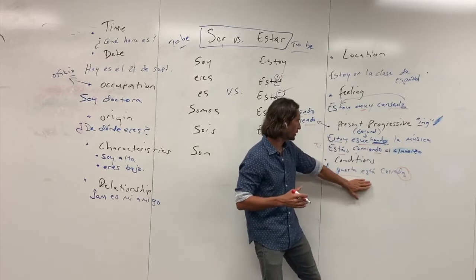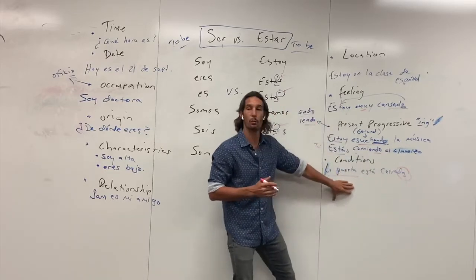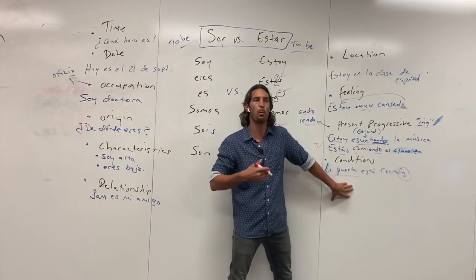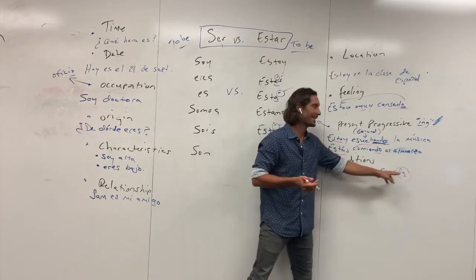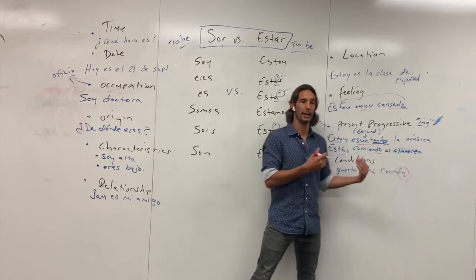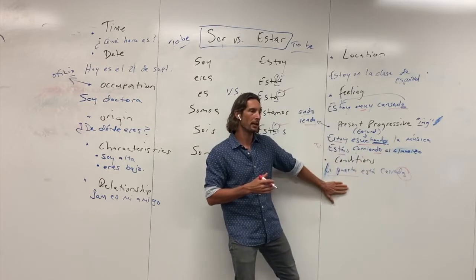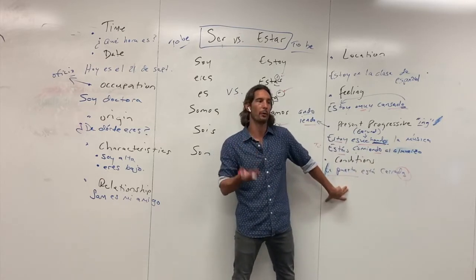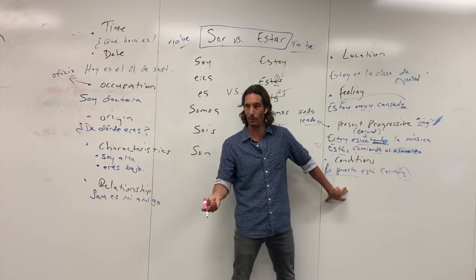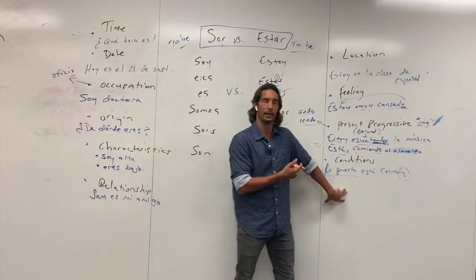Whereas under conditions, if there were more than one door, for example, las puertas, you would say están cerradas, and you would agree again with that subject, right? If it were a restaurant, el restaurante está cerrado, right? You would agree with the noun and make it O.